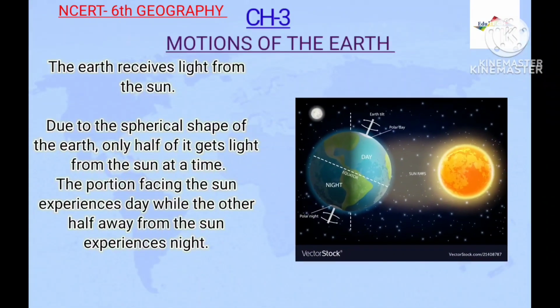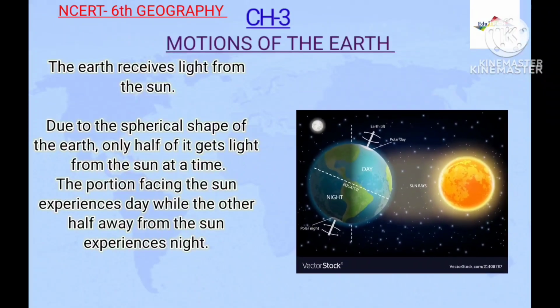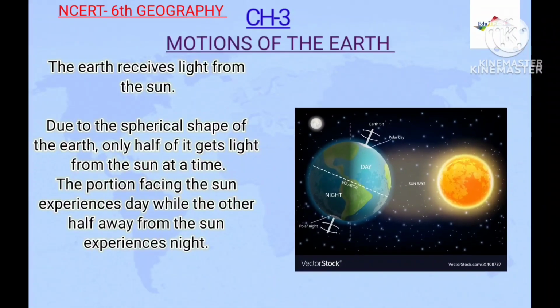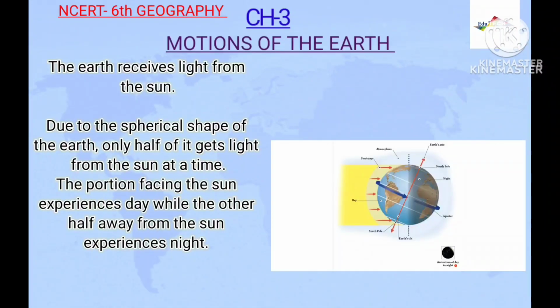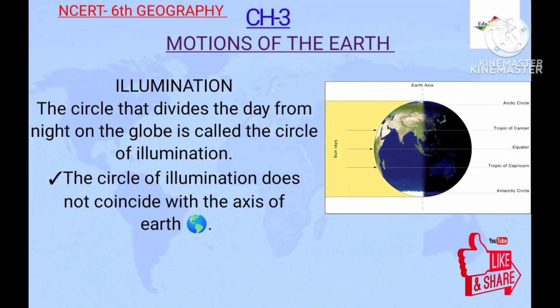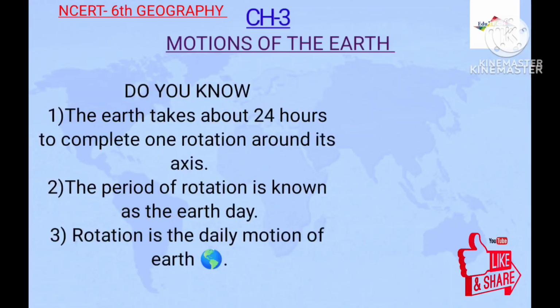The Earth receives light from the Sun. Due to the spherical shape of the Earth, only half of it gets light from the Sun at a time. The portion facing the Sun experiences the day, while the other half away from the Sun experiences the night. What is illumination? The circle that divides the day from the night on the globe is called the circle of illumination. The circle of illumination does not coincide with the axis of the Earth.